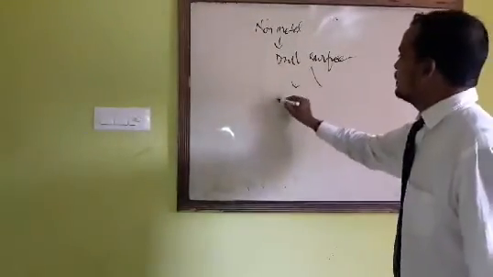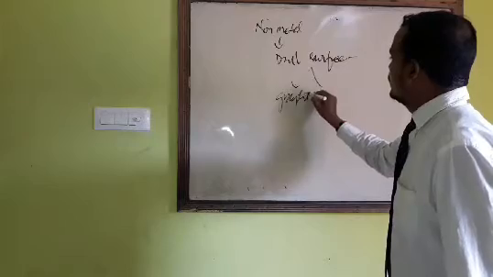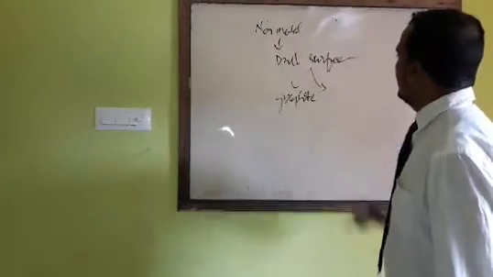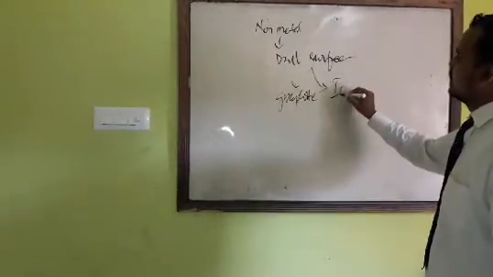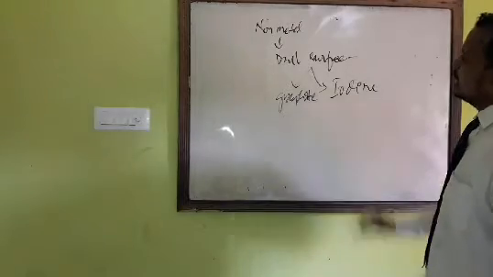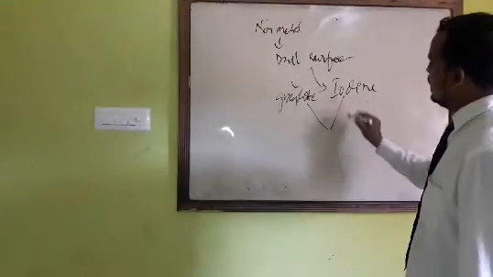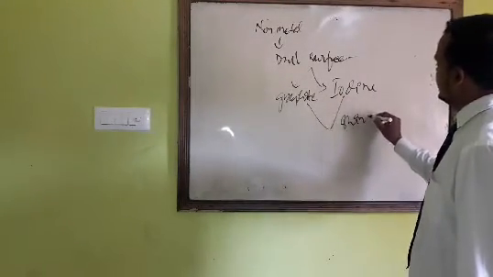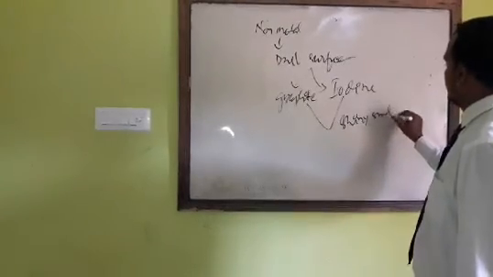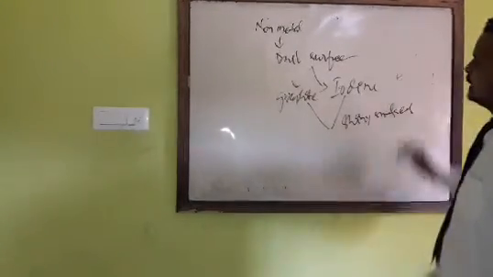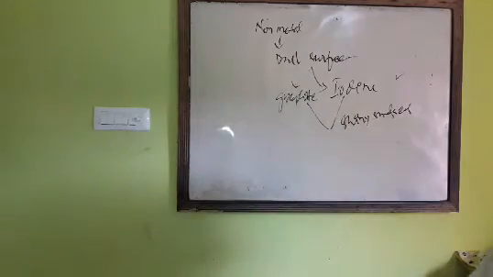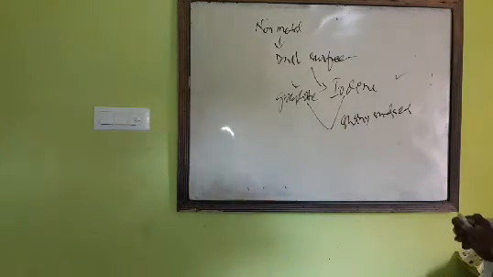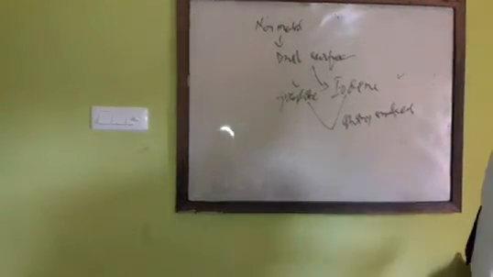If you take graphite and iodine, these are non-metals, but these two have shiny surfaces. These are the basics about metals and non-metals.